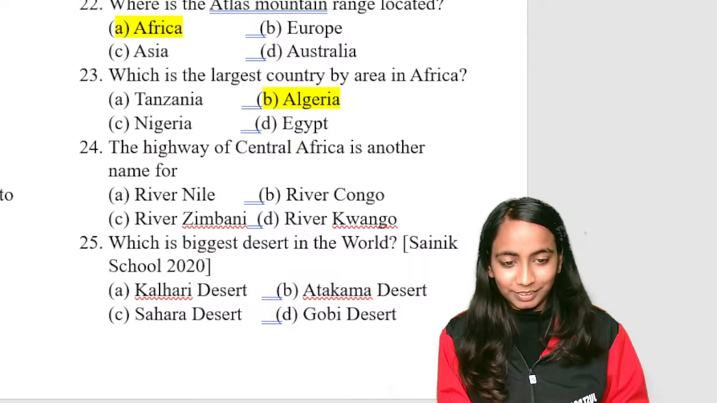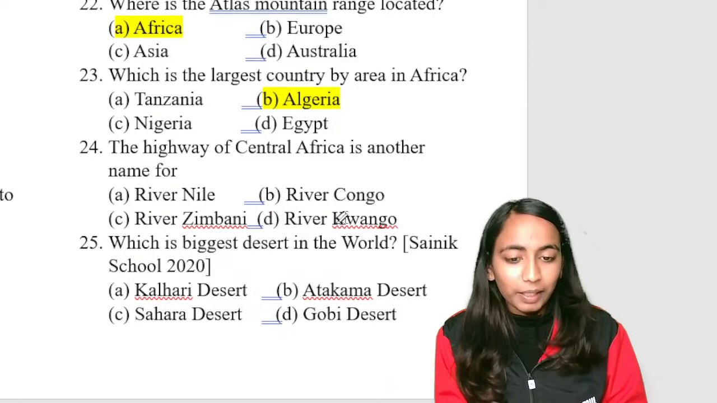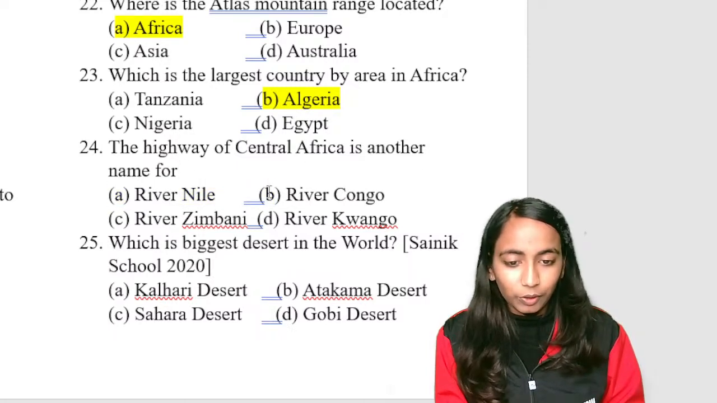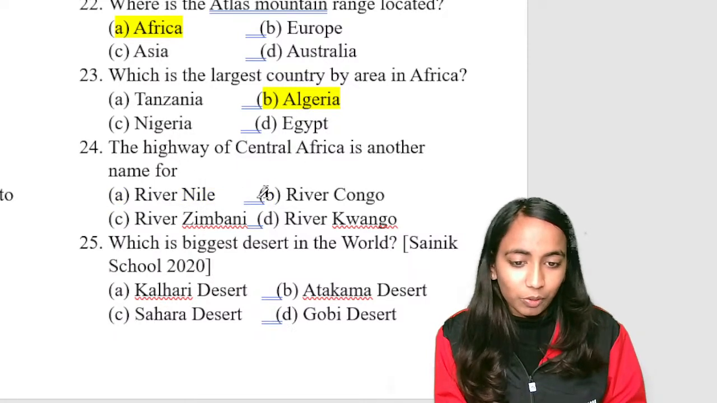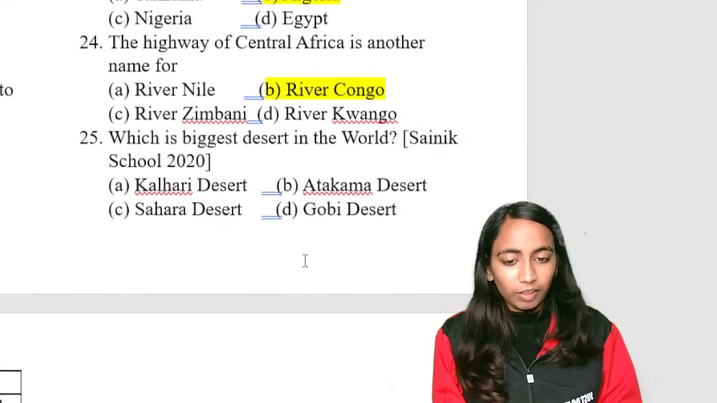B. Good. Okay, what is going to be the right answer for the question? Which river do we call the Highway of Central Africa? River Congo is called the Highway of Central Africa. So remember this here. River Congo is what we call the Highway of Central Africa.